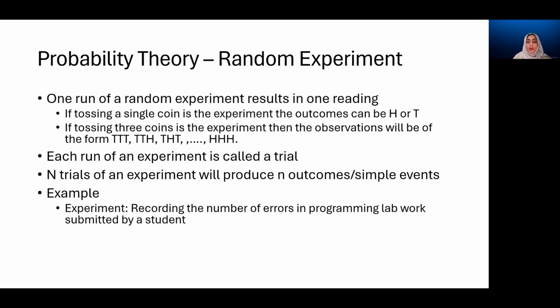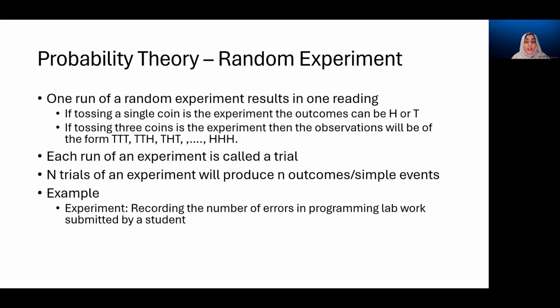An example is recording the number of errors in programming lab work submitted by a student. So if I do it for one student, it is one trial, and I get one number, which is the number of errors. And depending upon what range it could be, for example, if there are only 100 lines of code and you cannot have more than 400 errors, then if you assume the range to be from 0 to 400, I expect one value from 0 to 400 for one student.